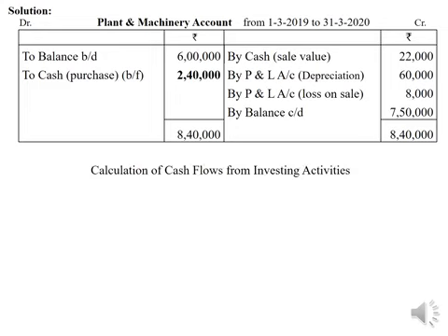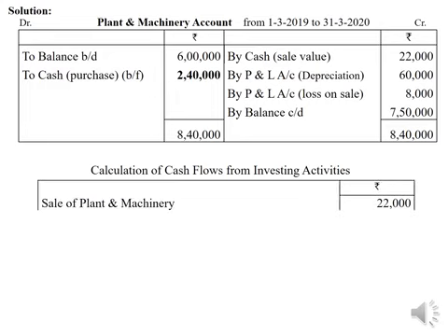Now let us find out cash flows from investing activities. Sale of plant and machinery is given as 22,000. You should not take 30,000. Actual cash received on sale of any fixed asset has to be taken as a cash flow from investing activity. Then plant and machinery purchased worth rupees 2,40,000. This amount has been found out by preparing the plant and machinery account as above. So that has to be recorded as an outflow figure, as a negative figure.